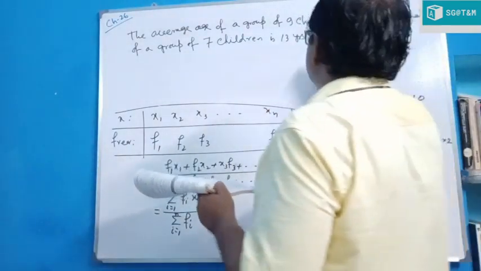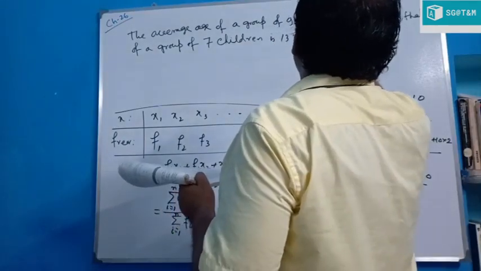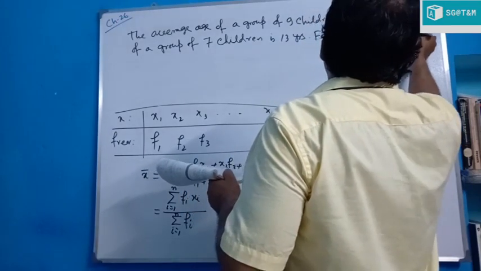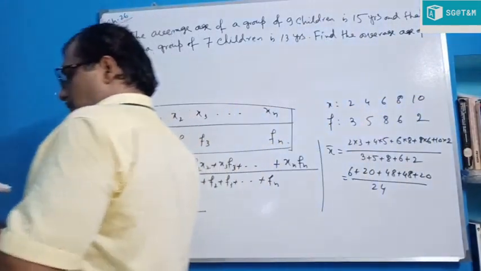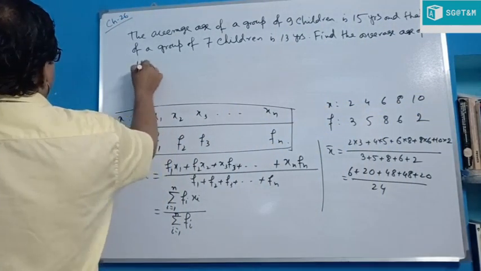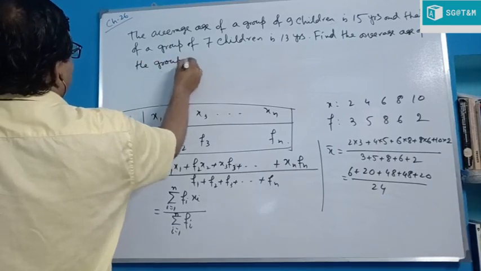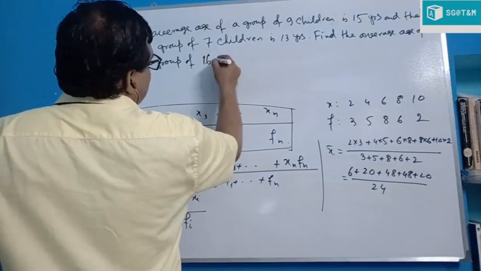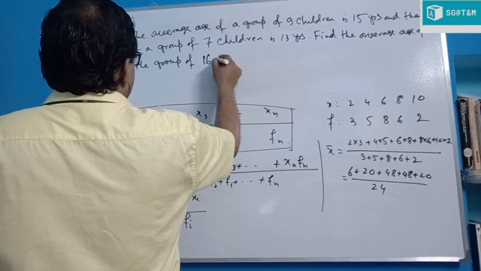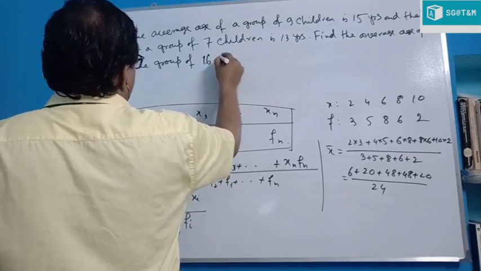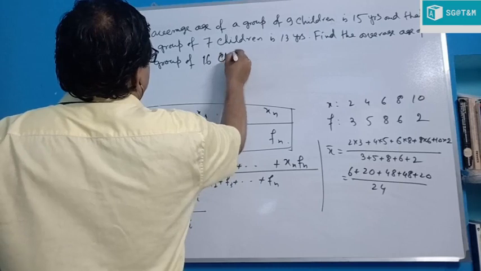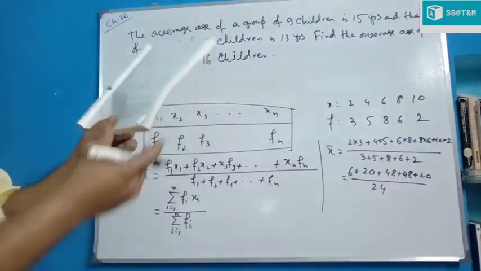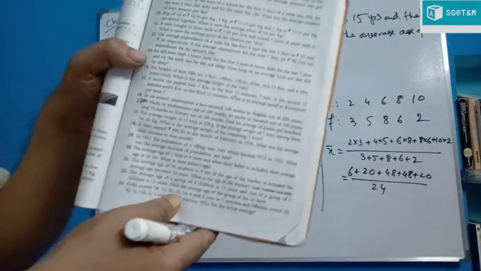Find the average age of the group of 16 boys, 16 children. Okay, sum number 22 of this book. This is class 5.